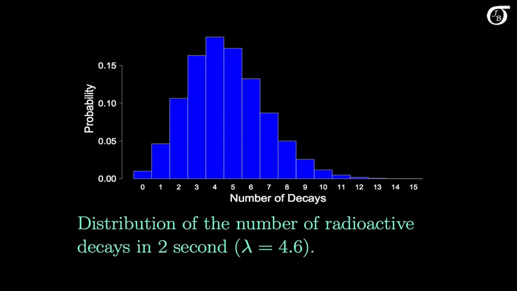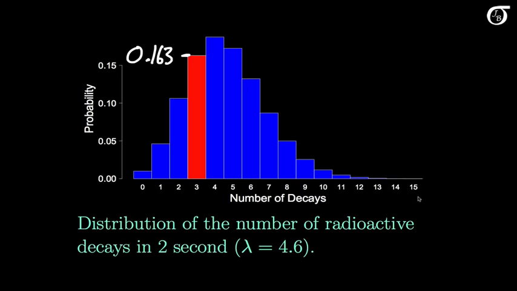If we were to calculate the probabilities for the different possible values of x and plot them, we'd get this. This is the probability distribution of the random variable x in this spot, a Poisson distribution with lambda equal to 4.6. The number we calculated, the probability that x takes on the value 3, is here. That's what we just calculated to be 0.163.